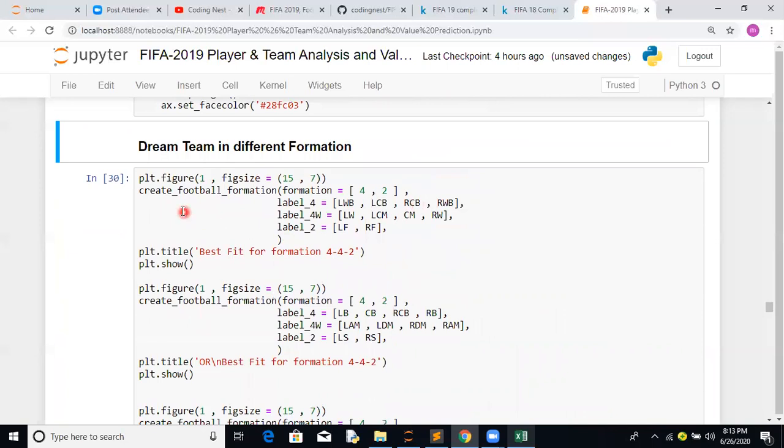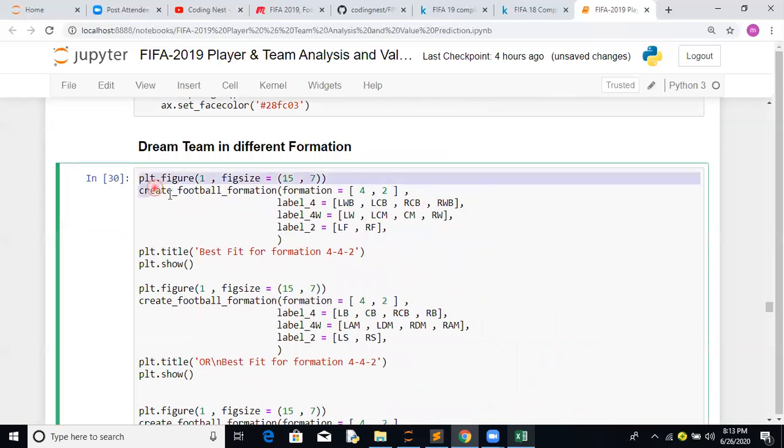Now here we are trying to plot multiple plots. See the first plot, I think it will give you a more visual delight. It's the 4-4-2 position. Since we can create multiple combinations there, that's why we have created this.